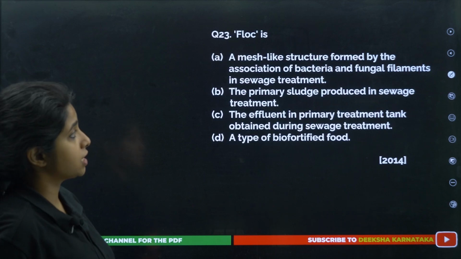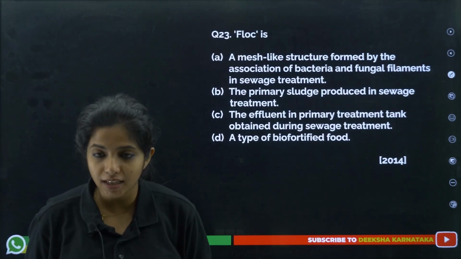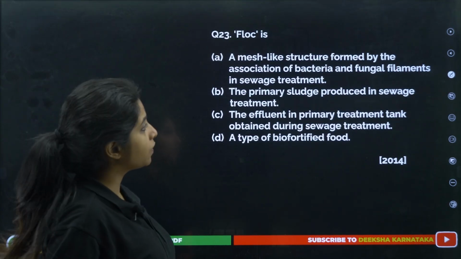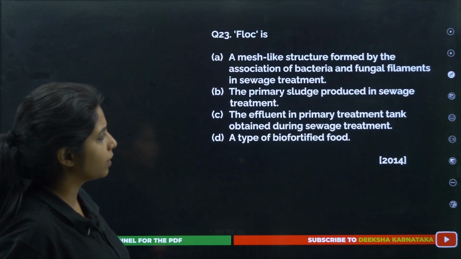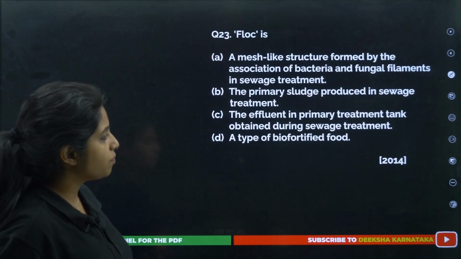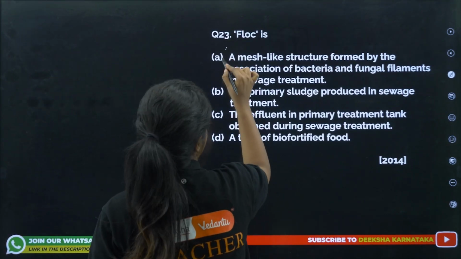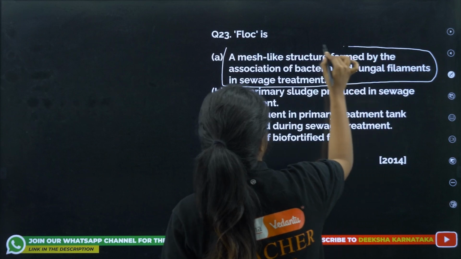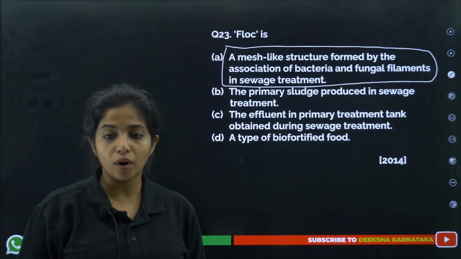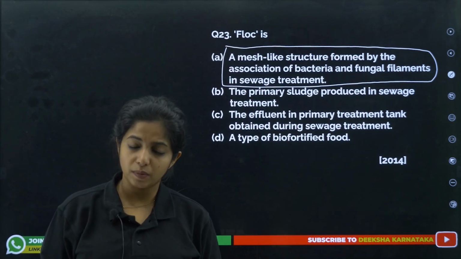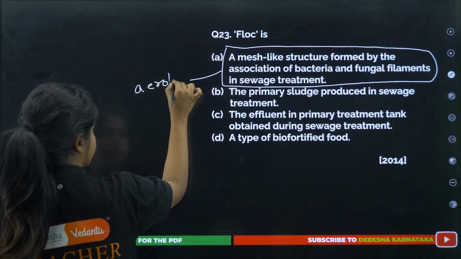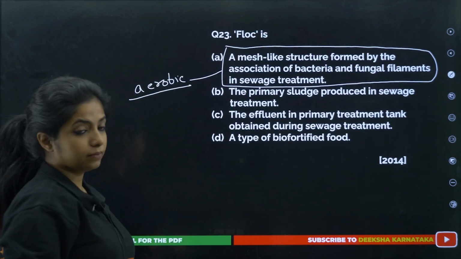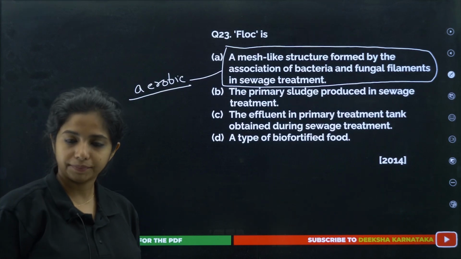Next, floc is what? I told you it's a mesh-like thing that is formed by association of bacteria and fungal filaments in sewage treatment. The other options are too complicated. This is the answer. It's a mesh-like structure formed by the association of bacteria and fungal filaments. What bacteria, my dear children? Aerobic bacteria, to be very specific.